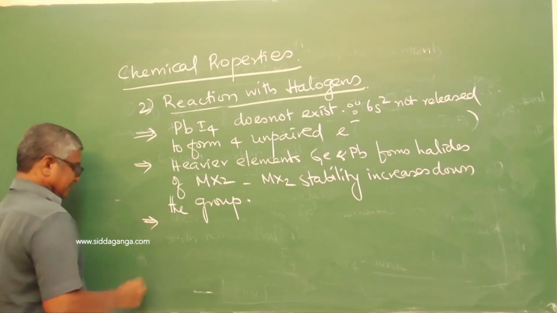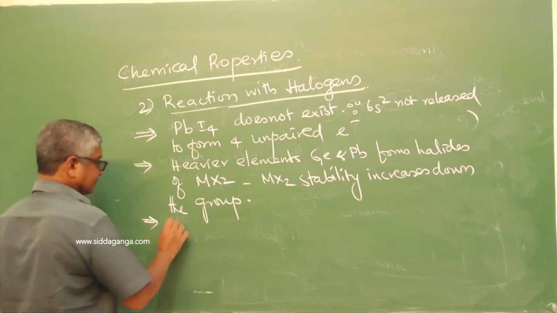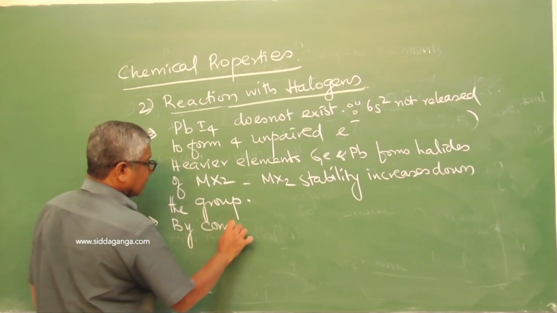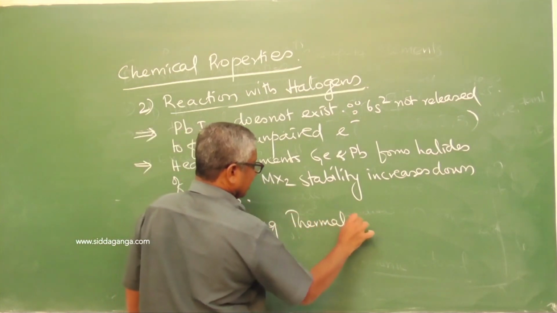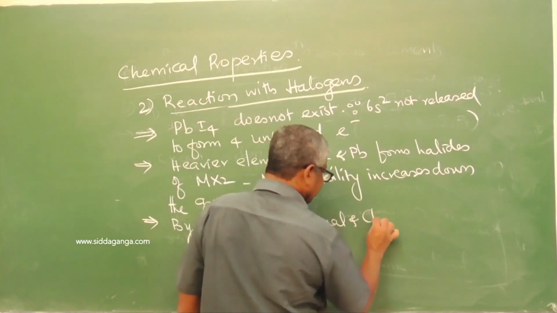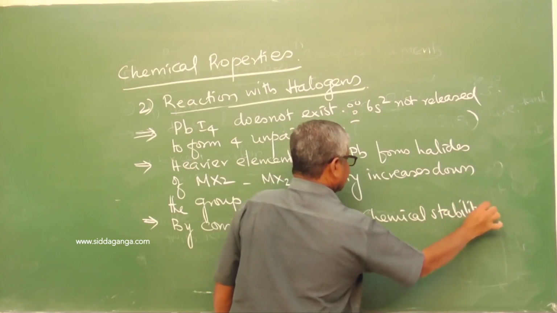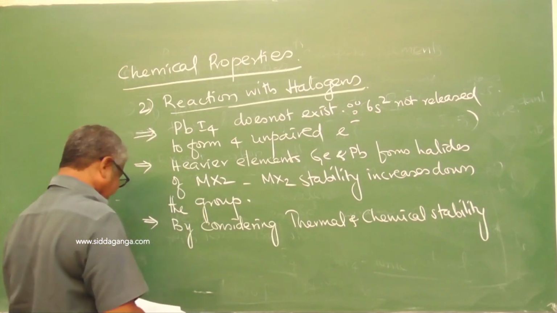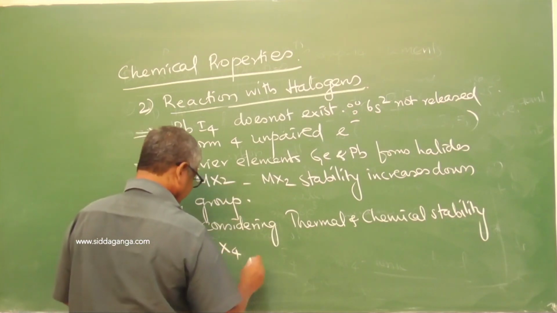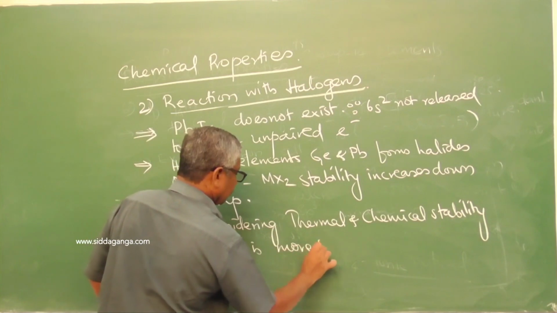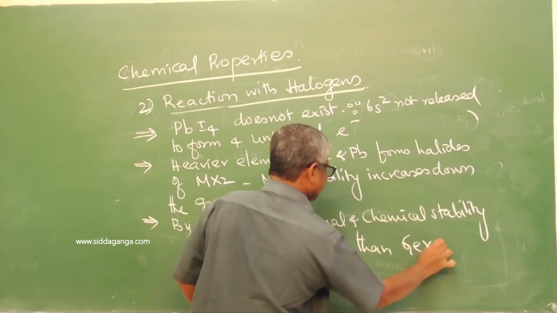Next, considering thermal and chemical stability, germanium tetrahalide is more stable than germanium dihalide.